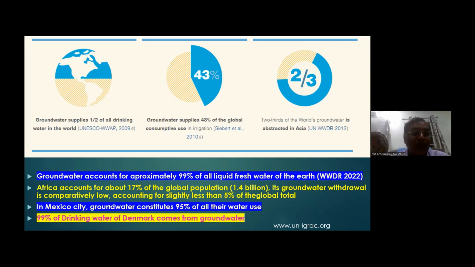In Mexico City, groundwater constitutes 95% of all the water use. So that is a very heavy use in Mexico City itself. Then 99% of drinking water of Denmark comes from groundwater. So these are some of the salient features of the groundwater that we can see across the globe.